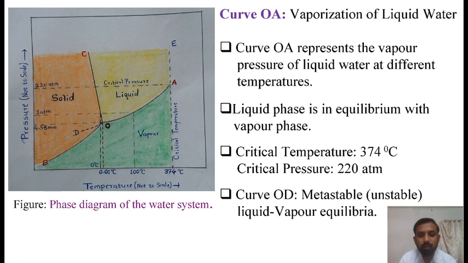Since no liquid may exist above the critical temperature, the dotted line AE has been inserted in the phase diagram of water to separate the liquid from vapor areas above the critical temperature. However, under certain conditions, it is possible to supercool water below point O to yield the metastable, that is unstable, liquid vapor equilibria, shown by the dotted line OD in the phase diagram.